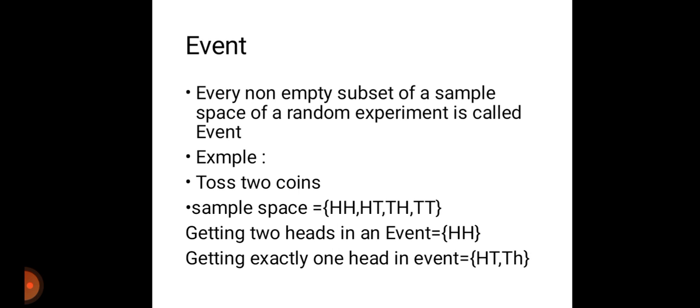What is an event? Every non-empty subset of the sample space of a random experiment is called an event. Example of event: when we toss two coins, the sample space is head head, head tail, tail head and tail tail, 4 possibilities. Getting two heads in an event is equal to head head. Getting exactly one head in an event is head tail and tail head.